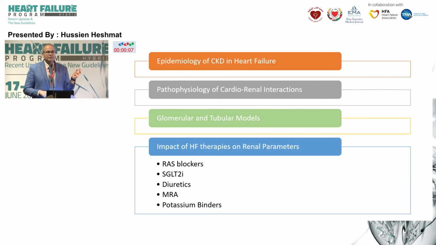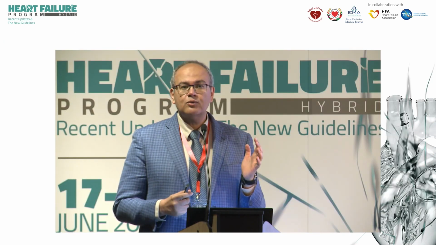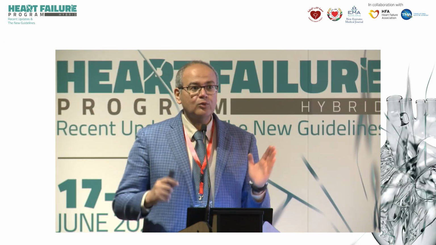So we reviewed the epidemiology, the pathophysiologic interactions of hormones, neurons, hemodynamics, and drugs. You understood the afferent arteriole, the efferent arteriole, where every agent works in the tubule, and we've seen the protective effect of ARNI after an initial decline. The same with SGLT2 inhibitors in HFrEF and HFpEF. How strongly diuretics should be used, and don't worry about kidney function.